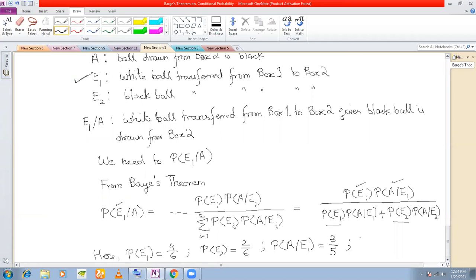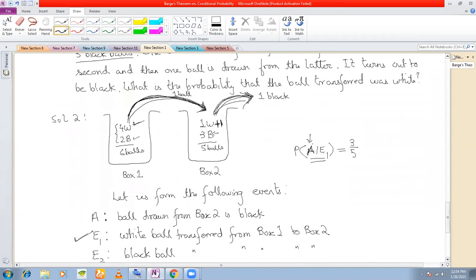Next, we have found this. Now we have to find this, PA slash E2. Now look at this event. What is A slash E2? This is gone. Now we are finding PA slash E2. Look at the events. A is black ball drawn, right? Given that, what is E2? Given that a black ball is transferred. So this time I'm picking up a black ball, but I'm transferring which ball first?